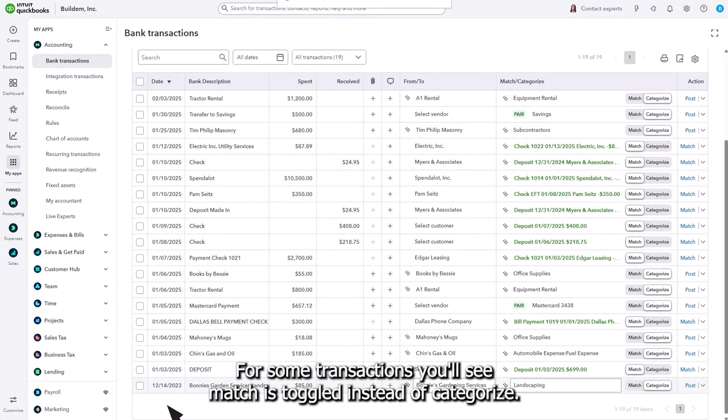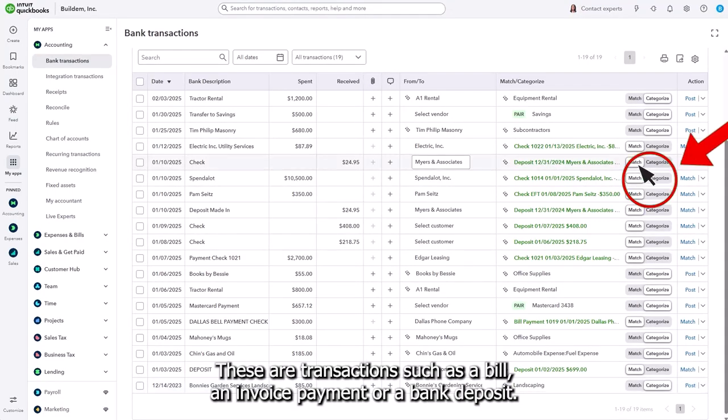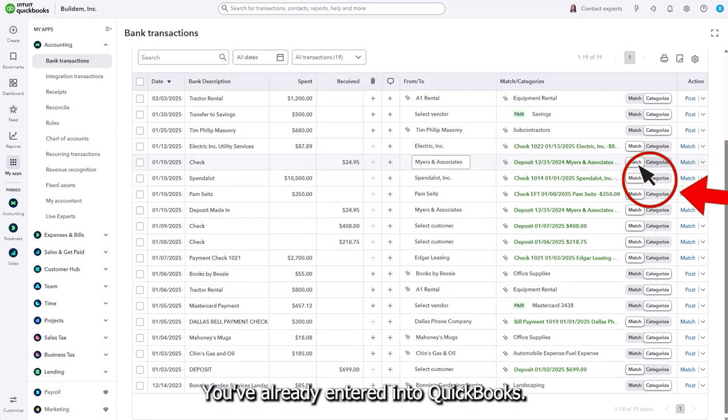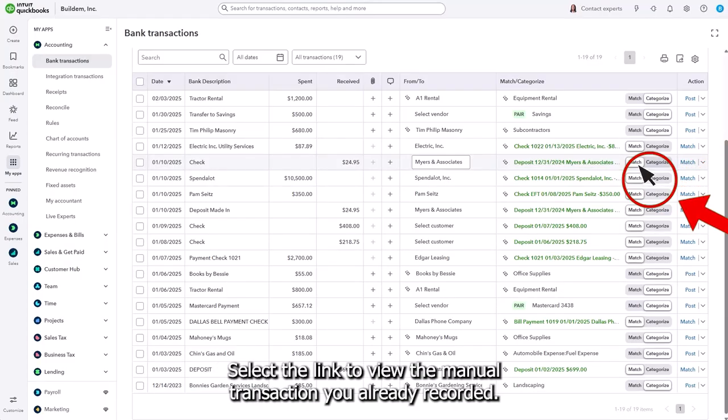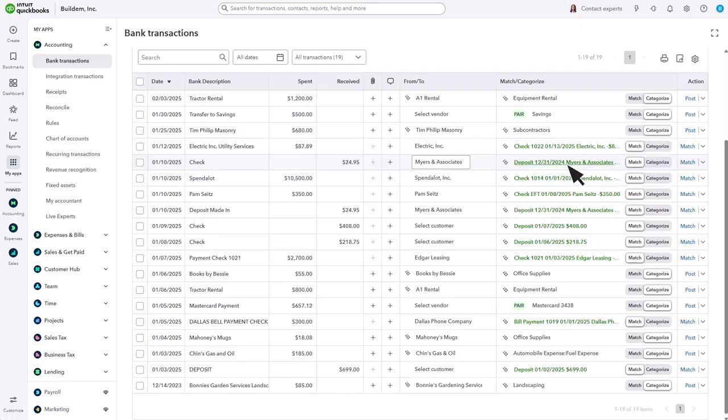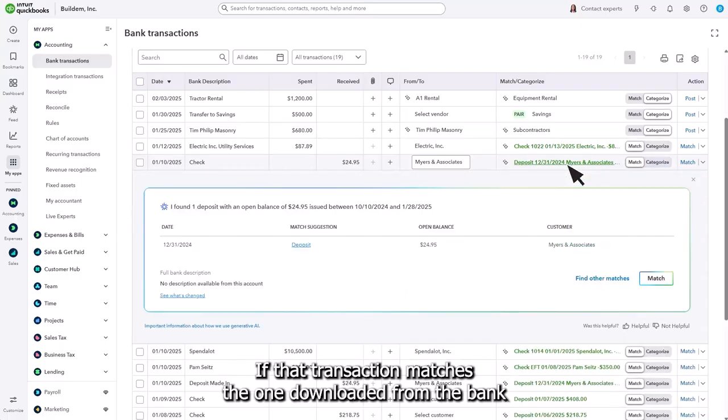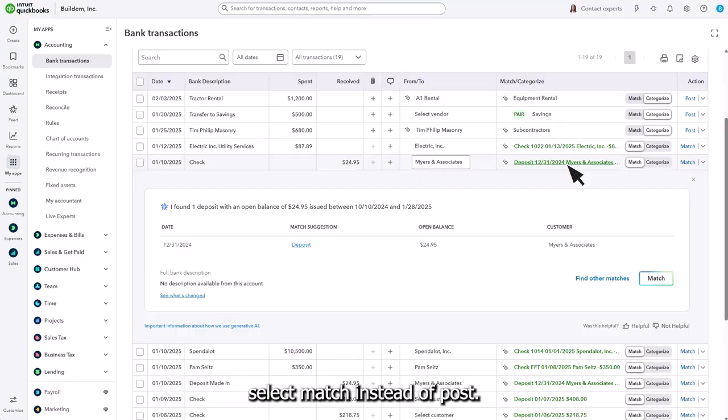For some transactions, you'll see Match is toggled instead of Categorize. These are transactions such as a bill, an invoice payment, or a bank deposit you've already entered into QuickBooks. Select the link to view the manual transaction you already recorded. If that transaction matches the one downloaded from the bank, select Match instead of Post.